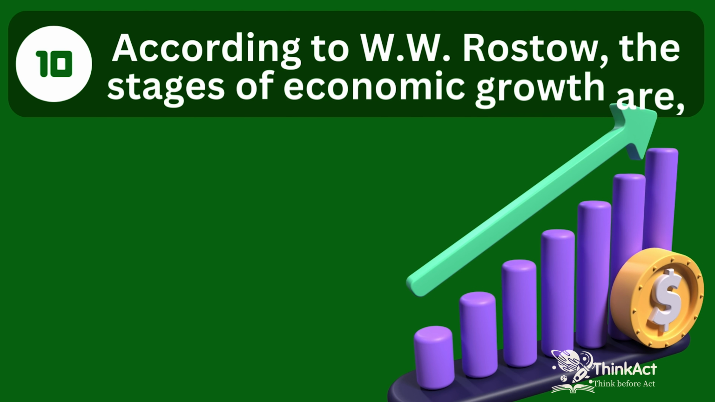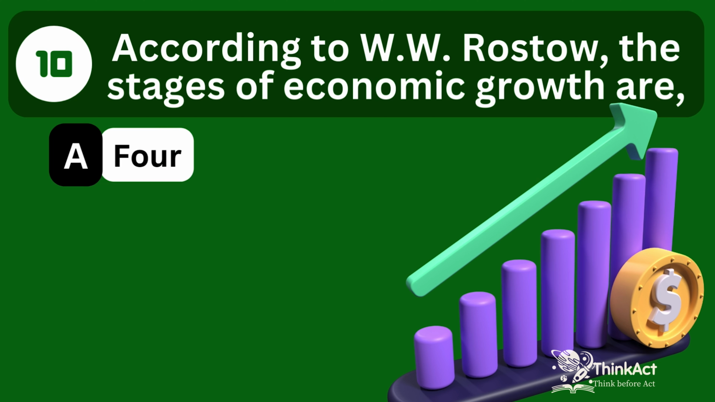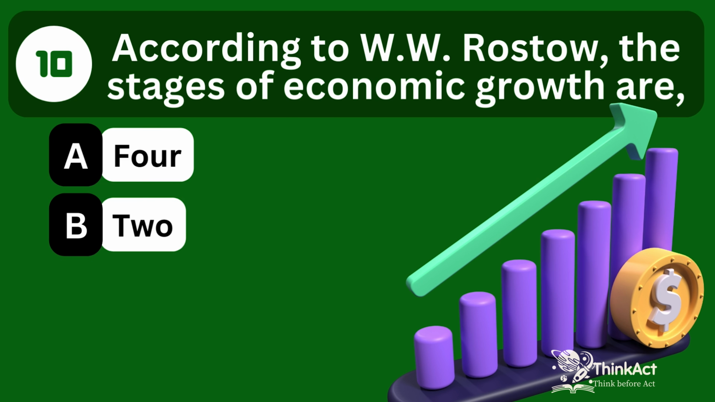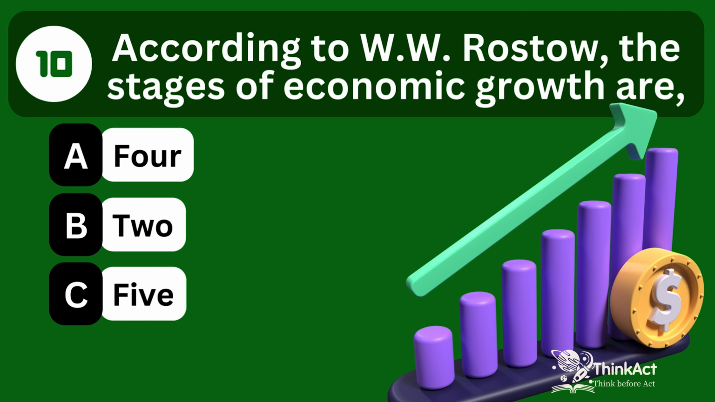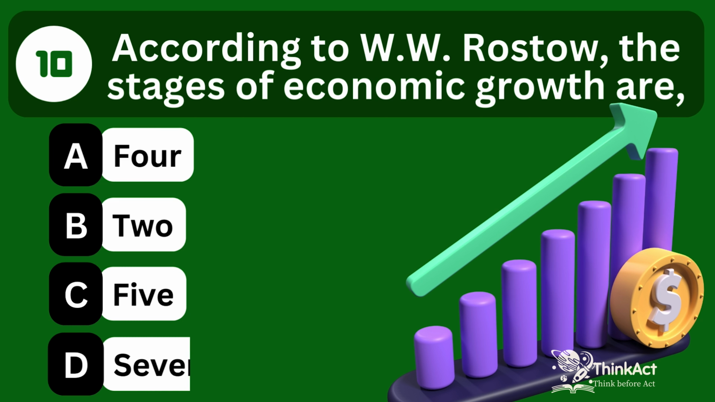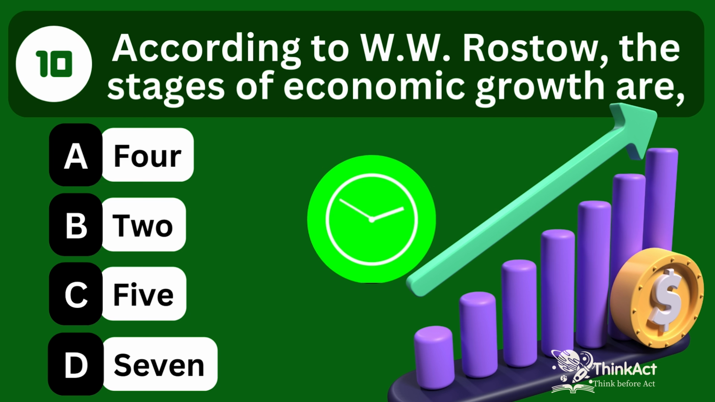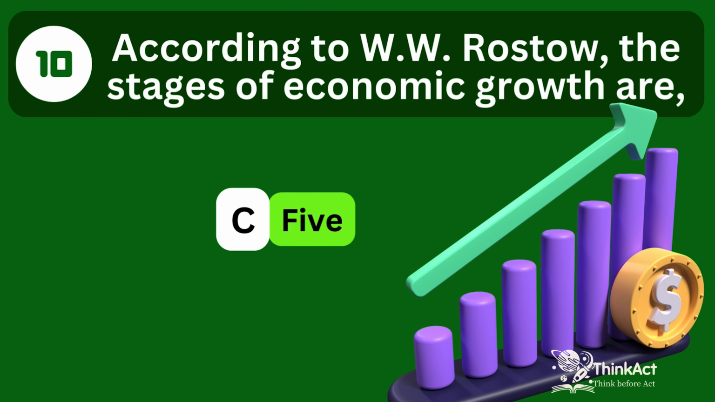According to W. W. Rostow, the stages of economic growth are Option A, 4. Option B, 2. Option C, 5. Option D, 7. The answer is option C, 5.